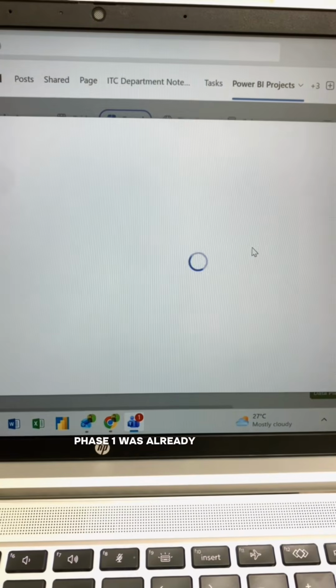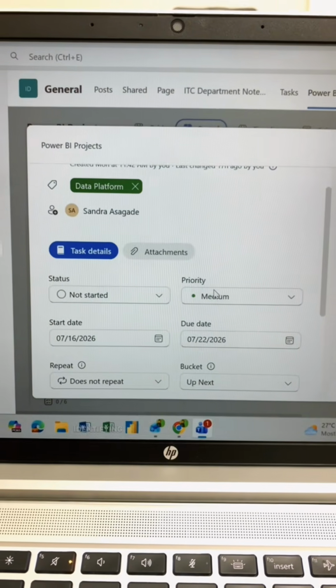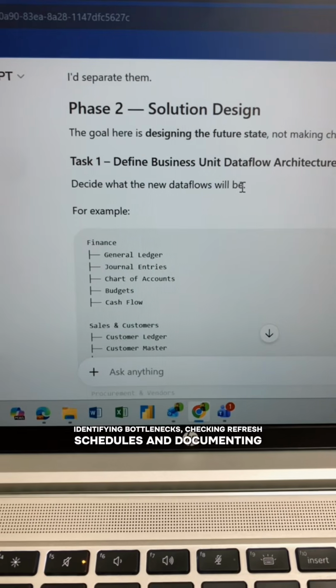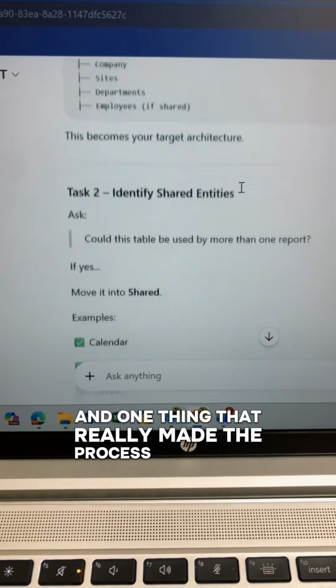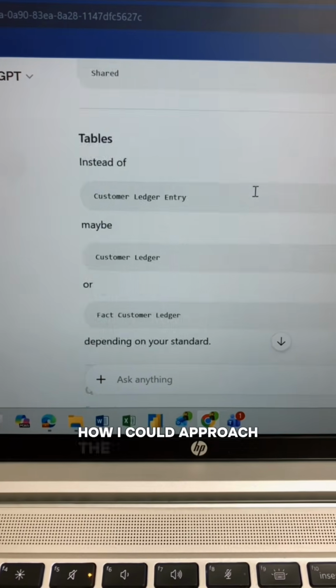Phase 1 was already completed, and that involved reviewing the existing data flow structure, identifying bottlenecks, checking refresh schedules, and documenting my findings. Then came phase 2, and one thing that really made the process faster was brainstorming with ChatGPT on how I could approach the restructuring.